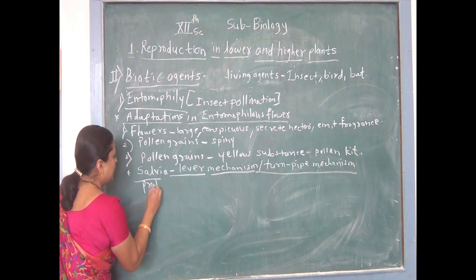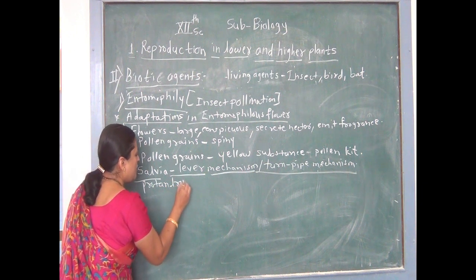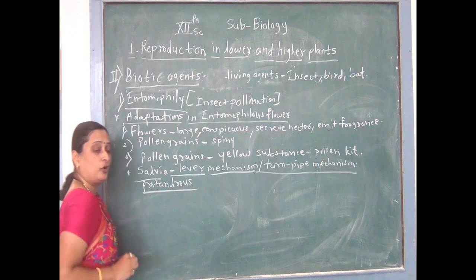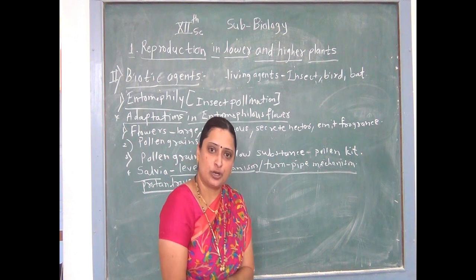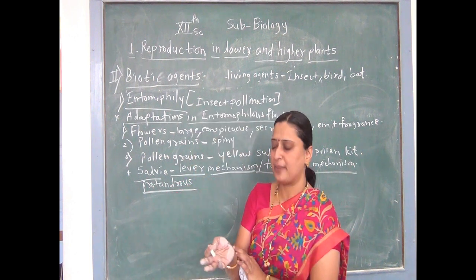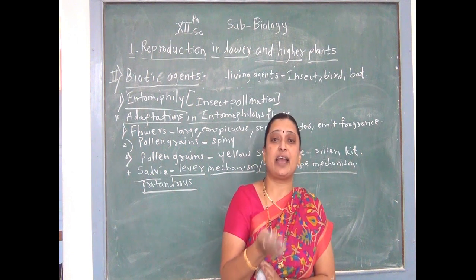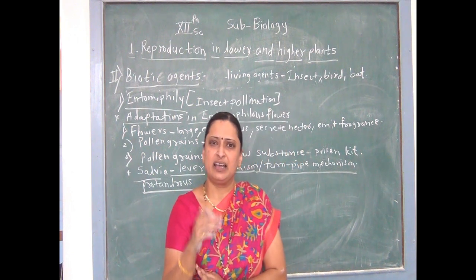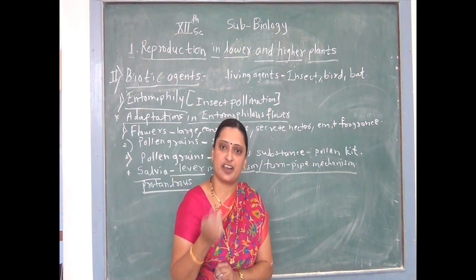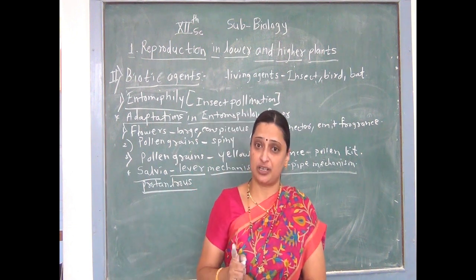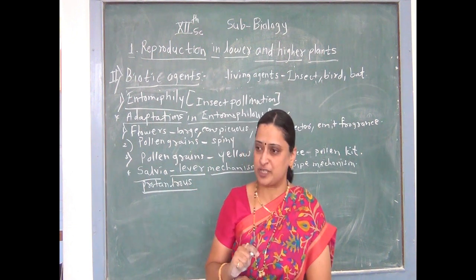Why is it called protandrous? What is protandrous condition? Pro means primitive or primary. Protandrous flower means androecium matures earlier than gynoecium. म्हणजे androecium मॅच्युअर होतं, gynoecium म्हणजे स्टिग्मा मॅच्युअर होत नाही. अशा वेळेला या फुलांमध्ये सेल्फ पॉलिनेशन घडून येत नाही. It leads to cross pollination.